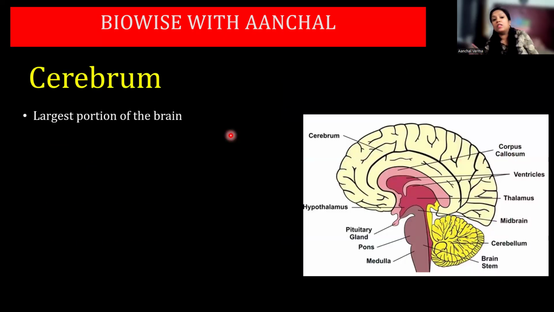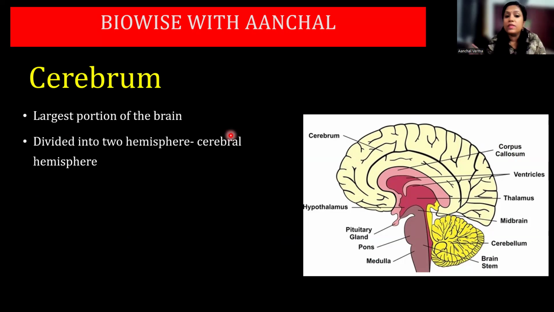Cerebrum is the largest portion of your brain. It is divided into two hemispheres, as I have already told: the cerebral hemispheres, that is, the right and left hemisphere. You can see here this pink part I was talking about, that is the corpus callosum, which divides the left hemisphere and the right hemisphere. Then you can see here this part is the diencephalon.